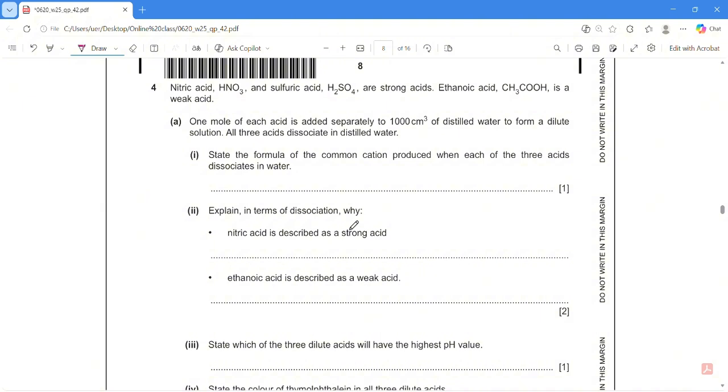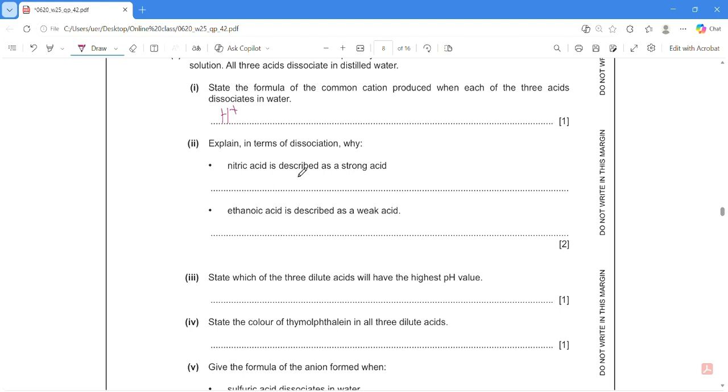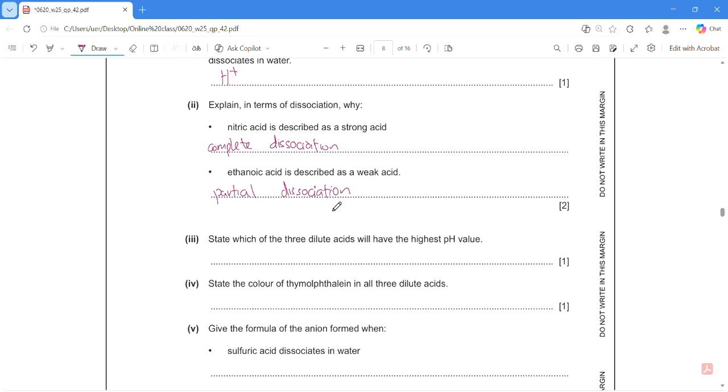Good. Okay, question 4. State the formula of common cation produced when the acid dissociates in water. So acid, they are proton donor. They always give out this H+ ions. So easy. Okay, explain in terms of dissociation why nitric acid is strong. Because strong acid means complete dissociation. Okay, weak acid means partial dissociation. Easy peasy.